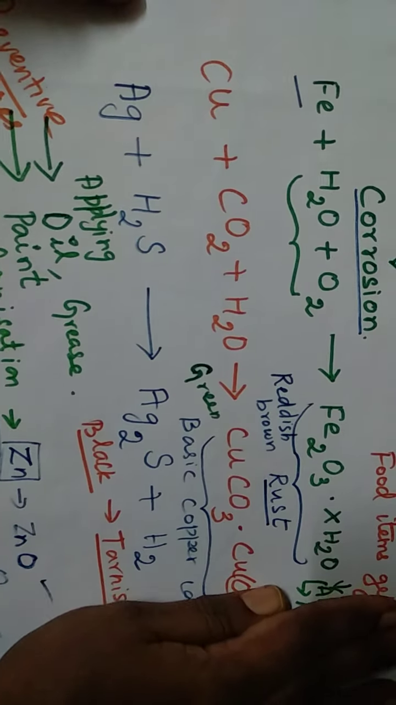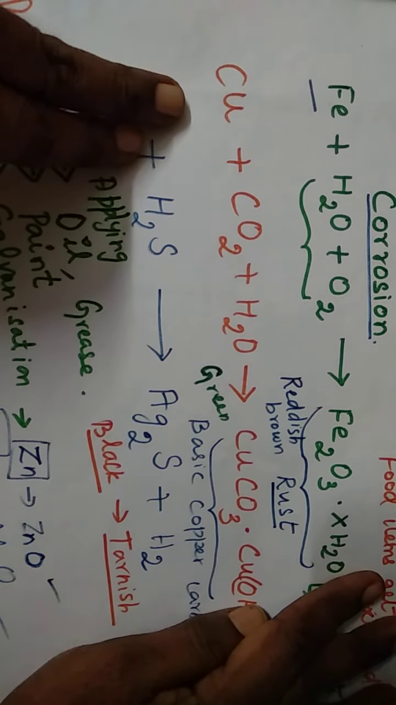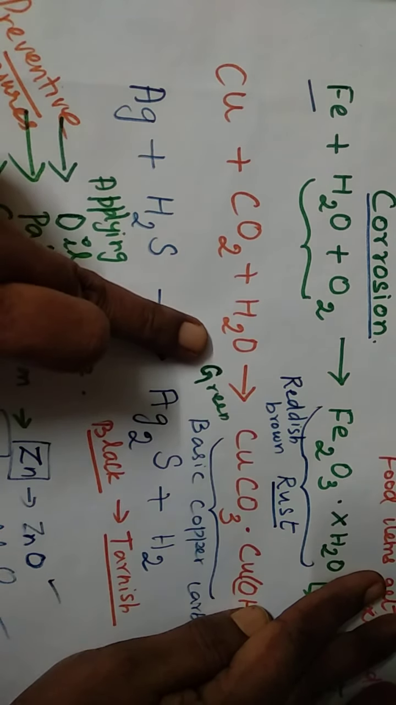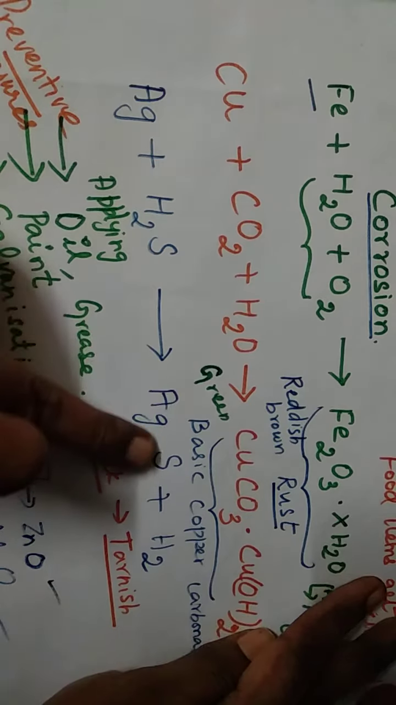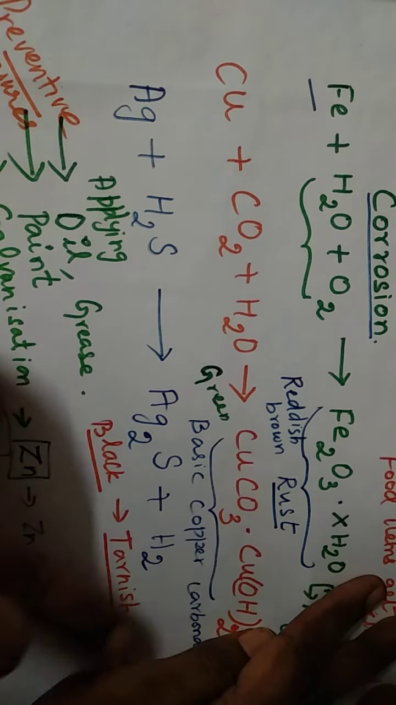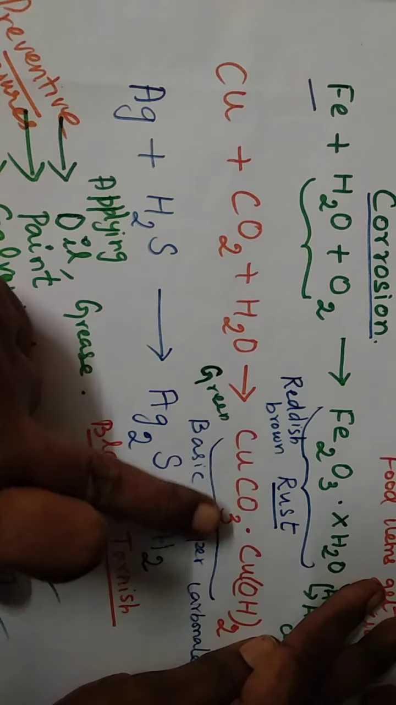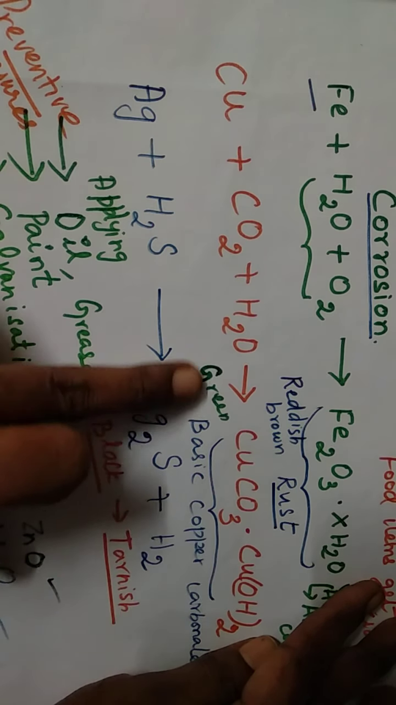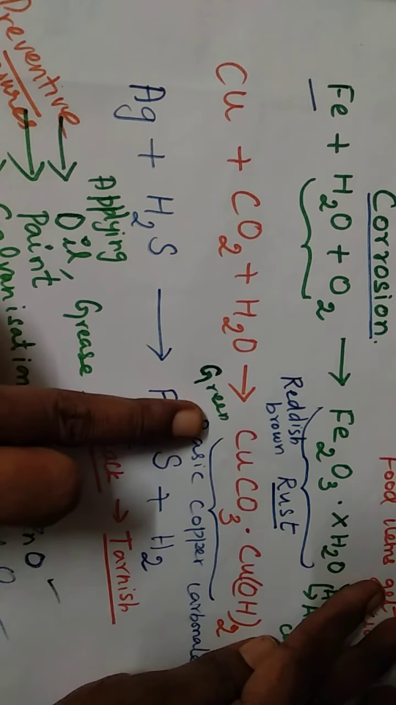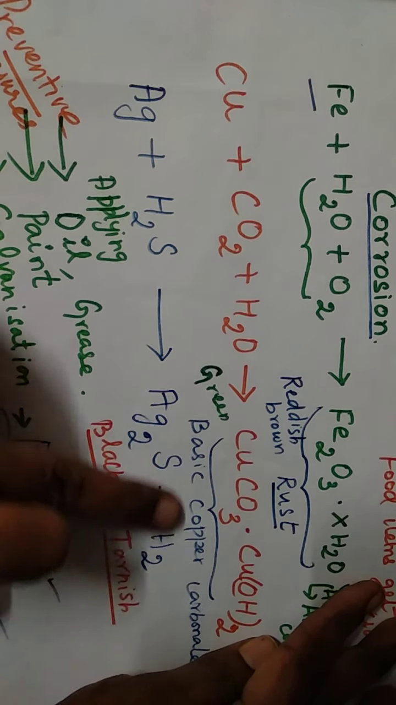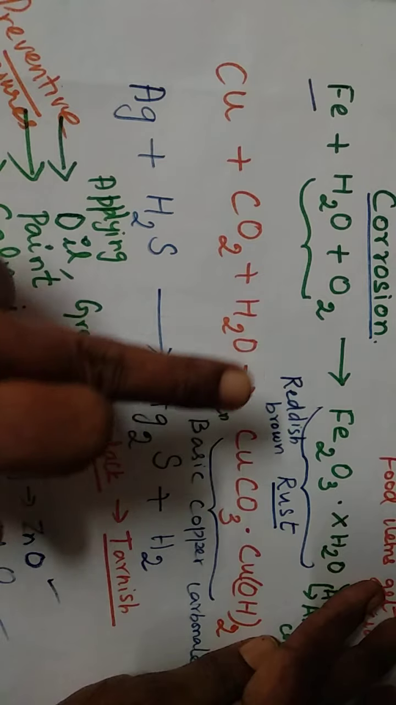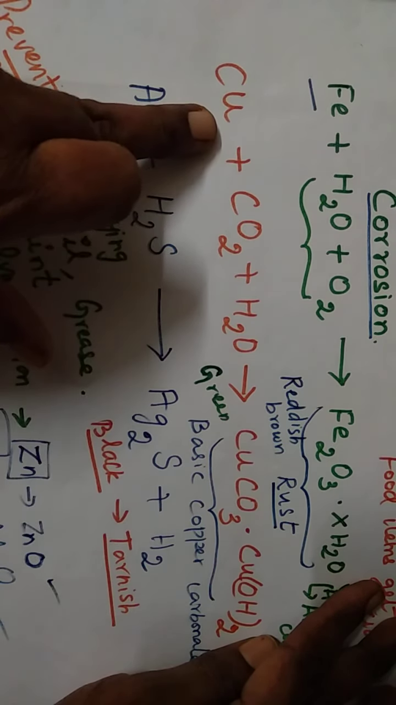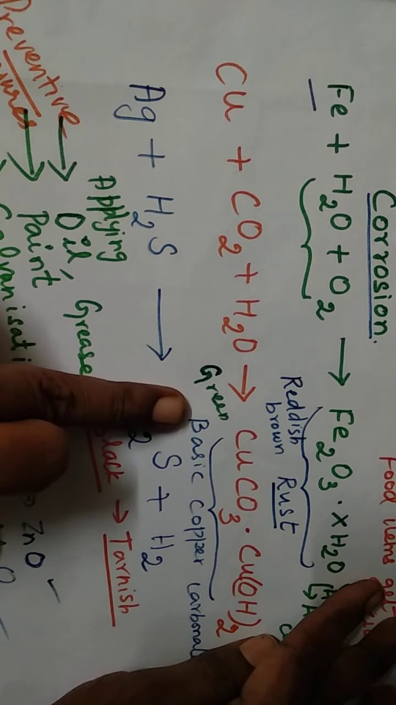Next, let us go with one more metal I have written over here, that is copper. Copper, when it is exposed to carbon dioxide and moisture, becomes a substance called basic copper carbonate with the formula CuCO3 dot Cu(OH)2. The color of it is green. So you can identify that copper gets corroded by the change in color. The reddish brown copper will change to green.